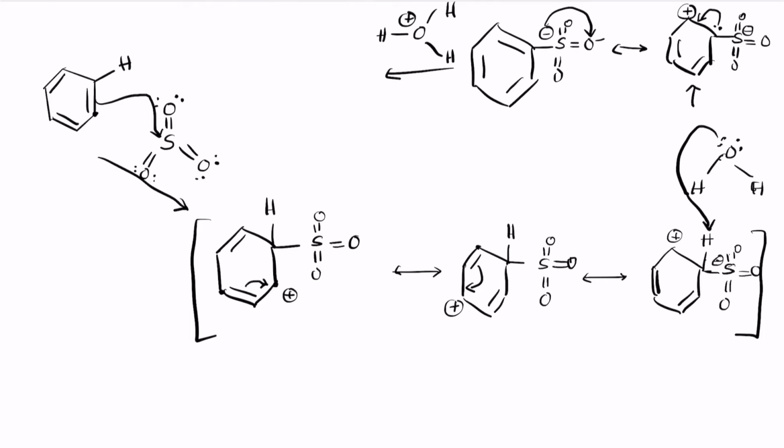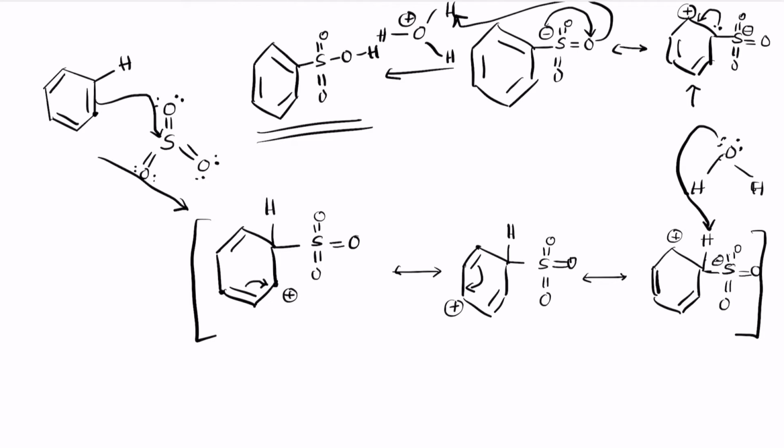The oxygen then attacks one of the protons on the H3O plus and causes it to form SO3H. So this is the final structure. This process is the sulfonation that we are talking about. So this is how the final product ends up forming.